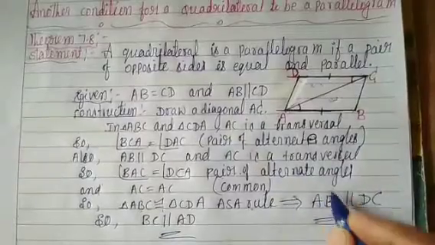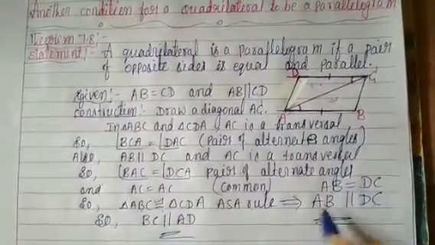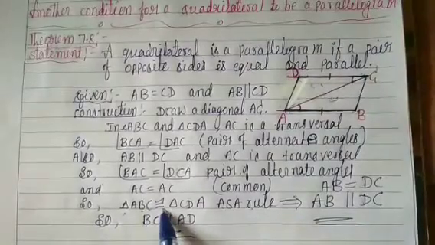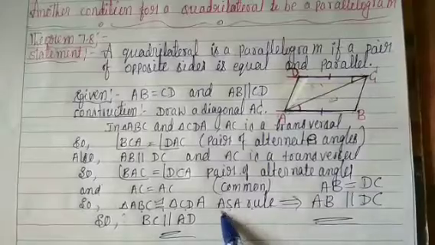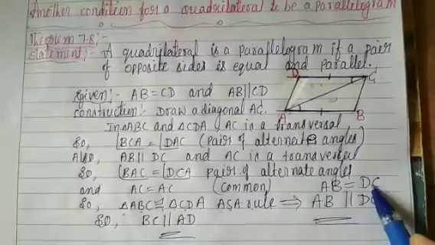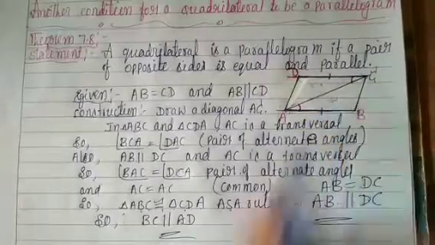Look at this: triangle ABC is congruent to triangle CDA by the ASA rule.